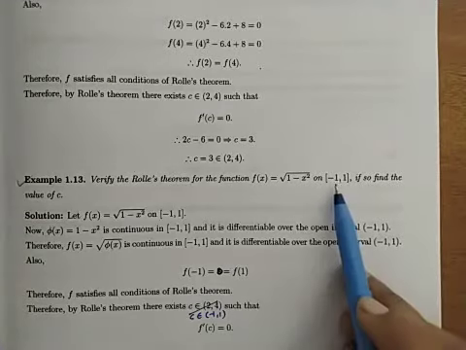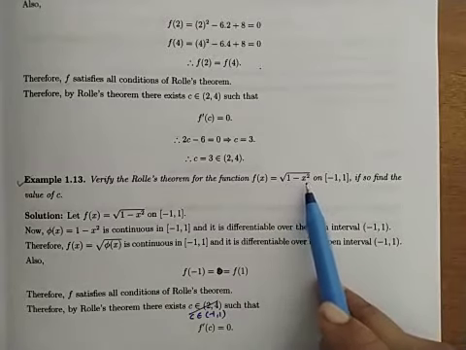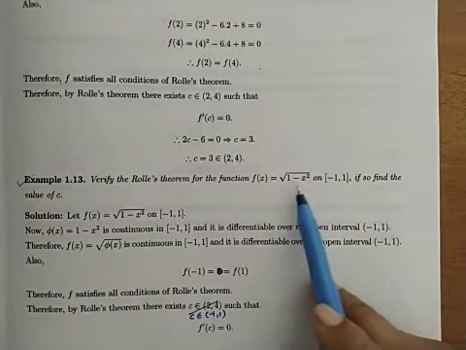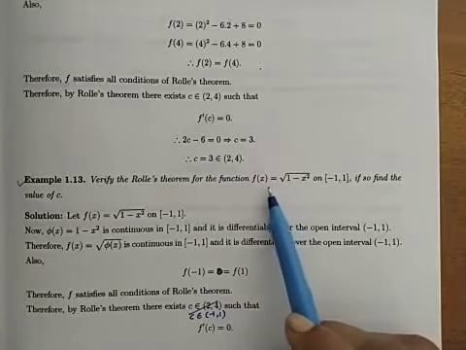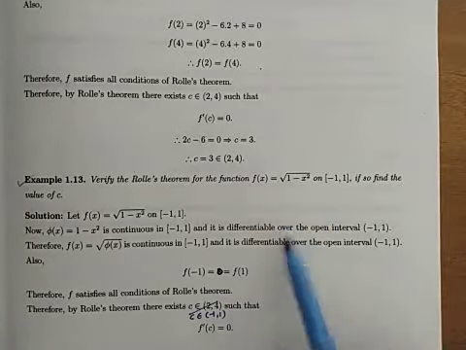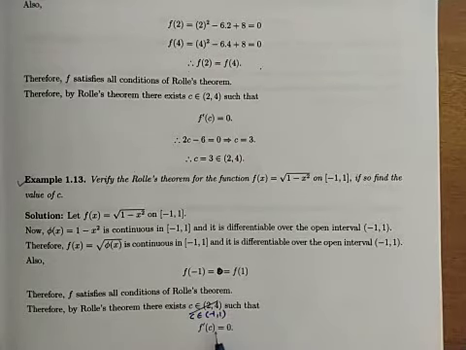Next, what will be f(-1)? f(-1) will be square root of 1 minus (-1) square. That will be 1, means square root of 1 minus 1, 0. And f(1) will be square root of 1 minus 1, that is 0. Means all three conditions of Rolle's theorem are satisfied. Therefore, by Rolle's theorem, there exists a C belongs to the open interval -1 to 1 such that f dash of C is equal to 0.